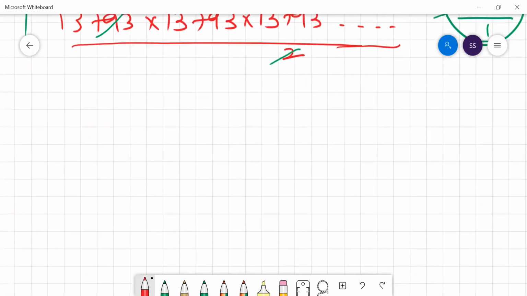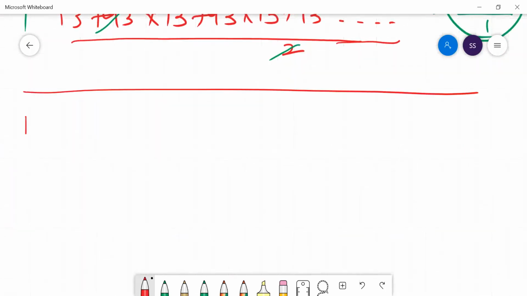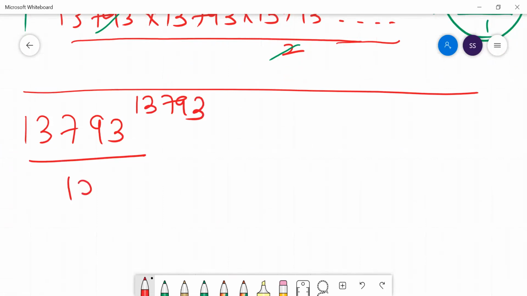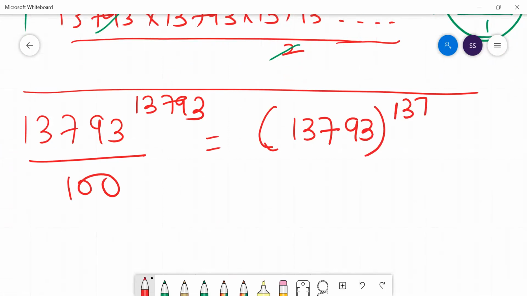If this number is 13793 to the power 13793, and you divide this number by 100, they're expecting you to find the last 2 digits of the number. So how do we find the last 2 digits? Simply focus on 13793 to the power 13793.